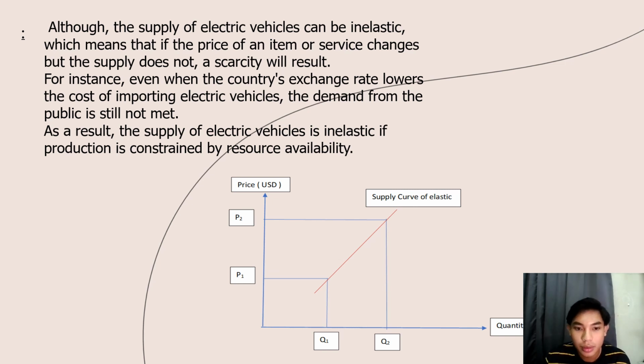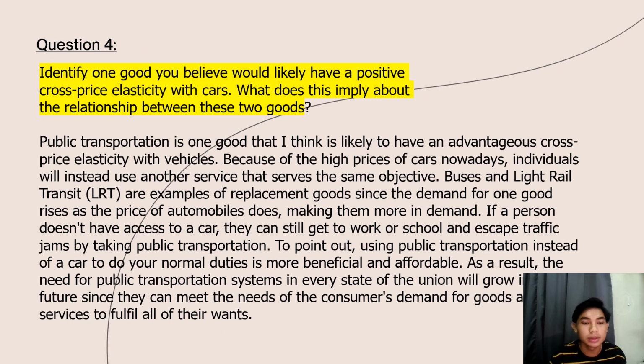P1 is the old price and P2 is the new price in USD, and the quantity in units, Q1 is the old quantity and Q2 is the new quantity, and this is the supply curve of elastic. So we continue with the next question, number 4.